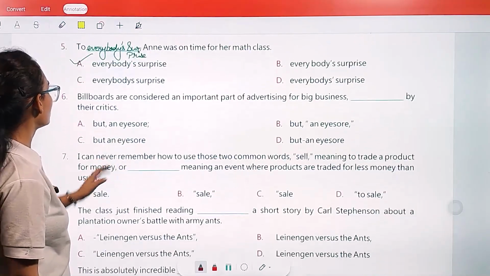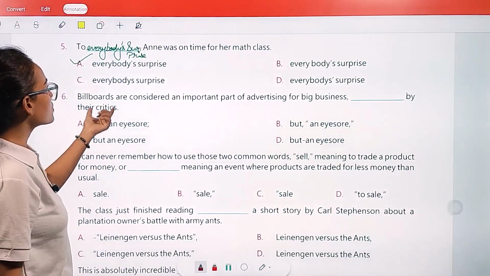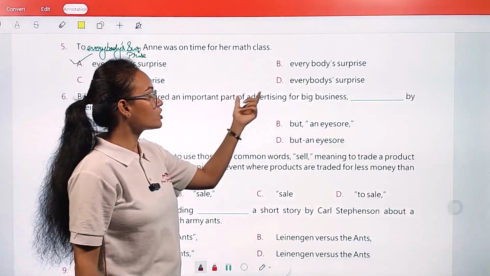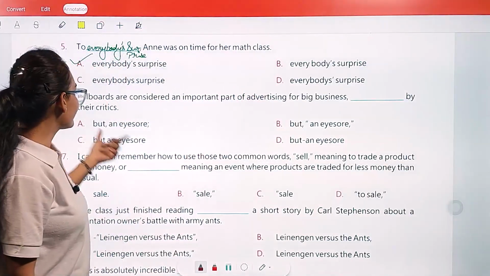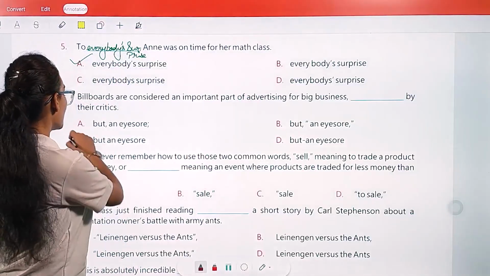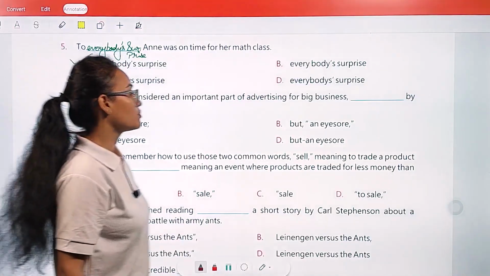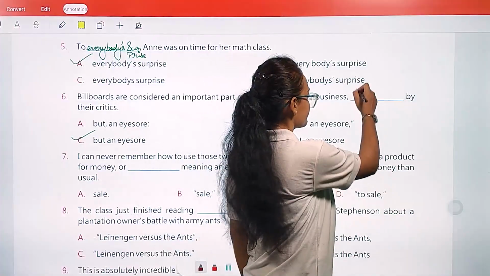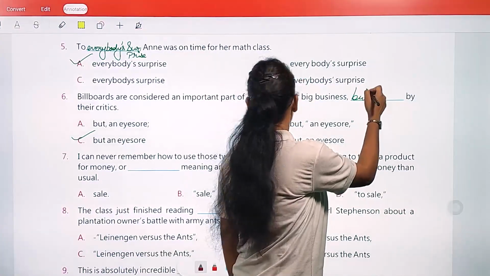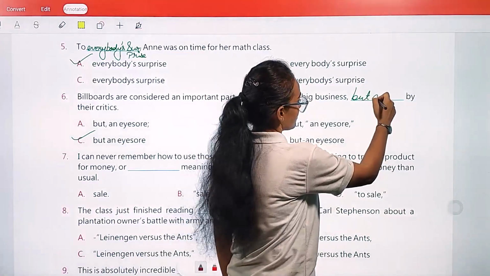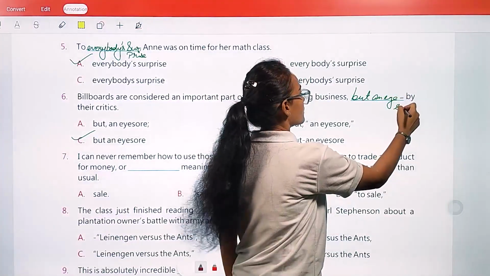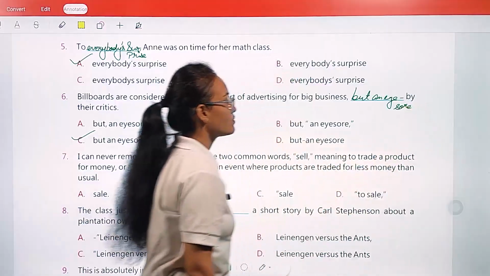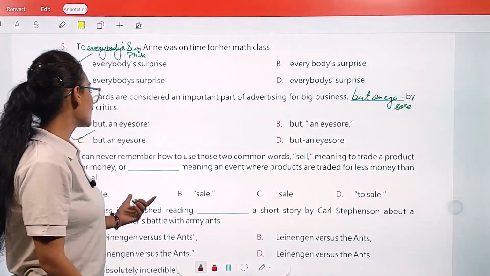Okay, now sixth one, billboards are considered an important part of advertising for big businesses, comma, dash by their critics, but an eyesore by their critics. Okay, but an eyesore by their critics.